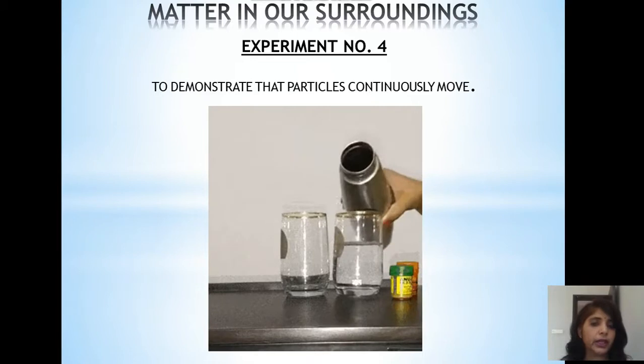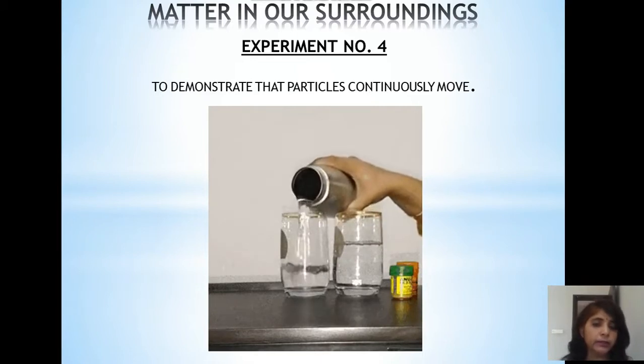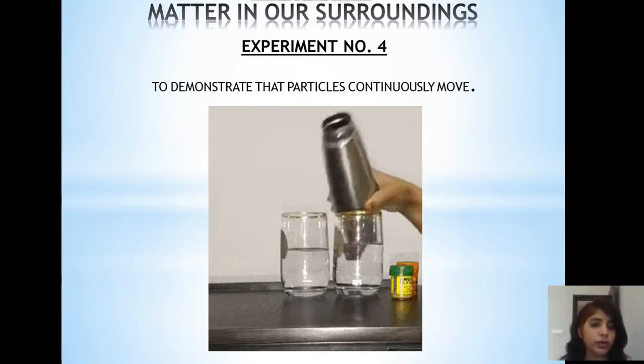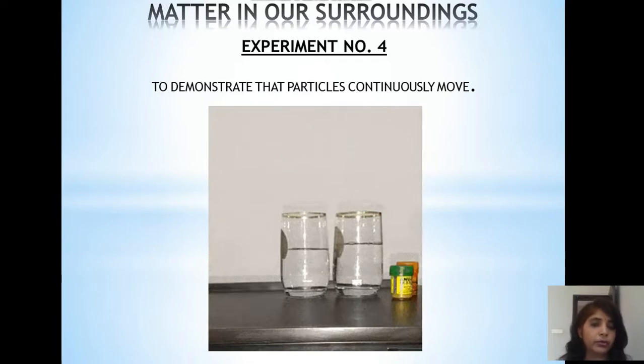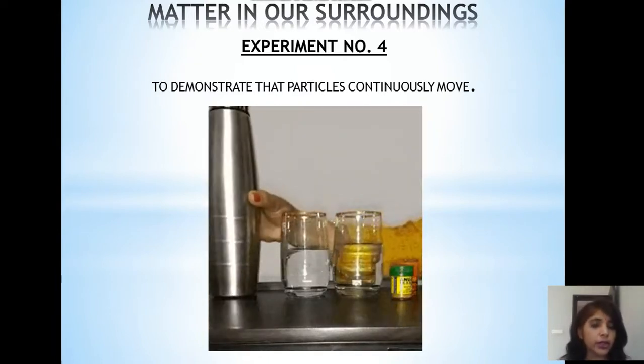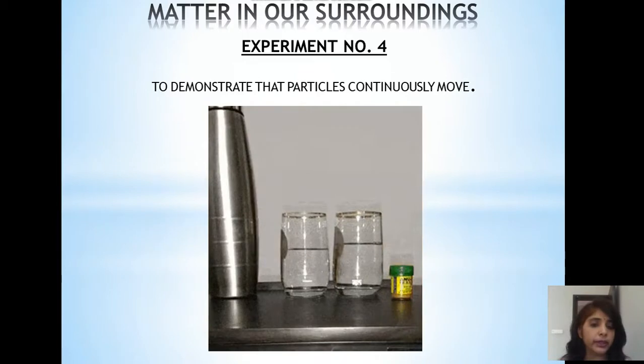Here we will take either two beakers or two glass tumblers and fill them with water. You can use ink, honey, or potassium permanganate. I have food color with me, two food colors. One is orange-yellow color, another is green color.